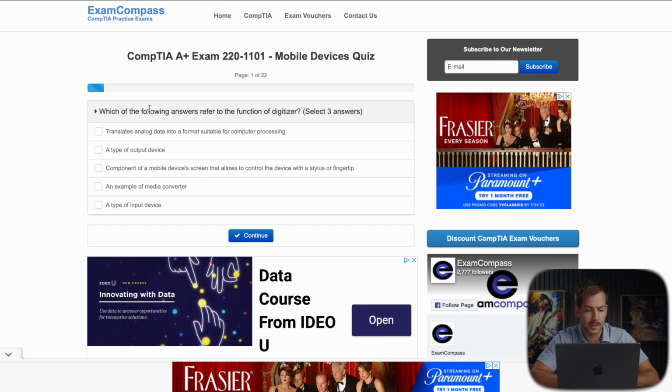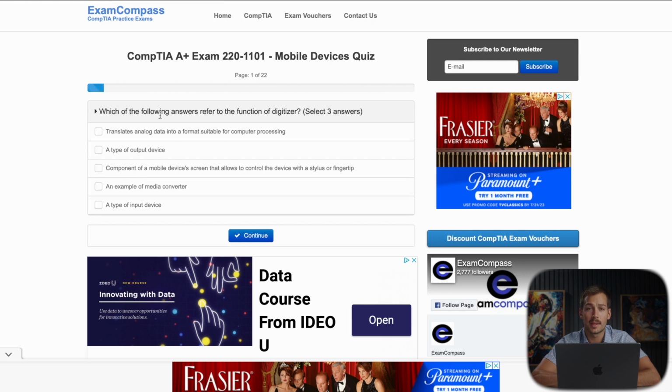All right, so the first question that we have is, which of the following answers refer to the function of the digitizer? And then reading our answer choices: translates analog data into a format suitable for computer processing, type of output device, component of a screen, example of a media converter, and a type of input device. So we're selecting 3 answers here. You always want to look for that on these questions because CompTIA will specify this, and if you miss it, you'll get dinged quite a bit of points.